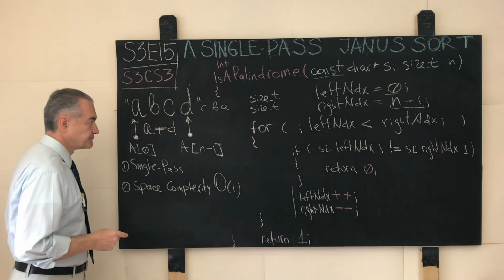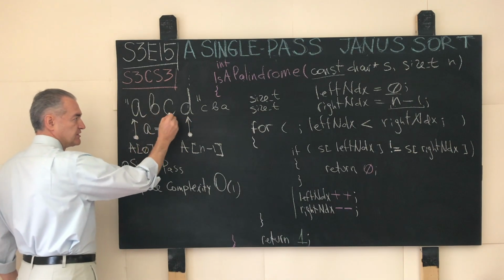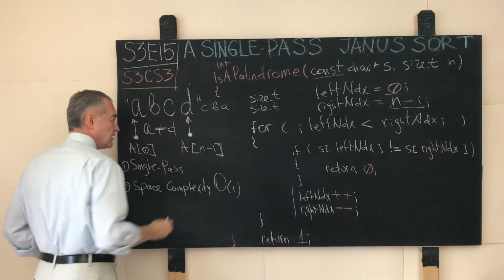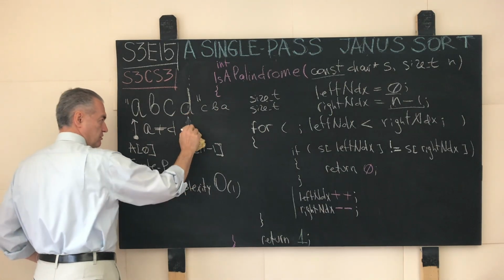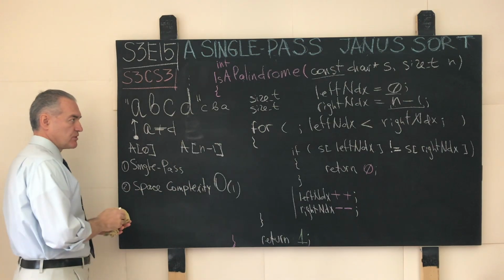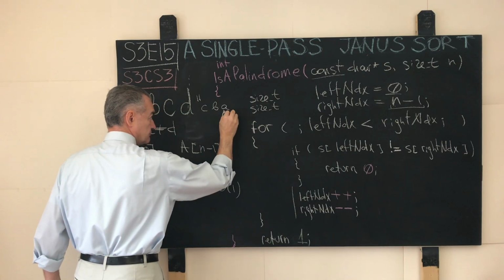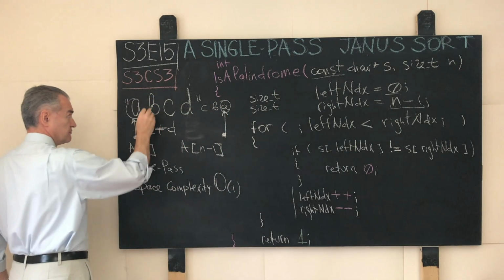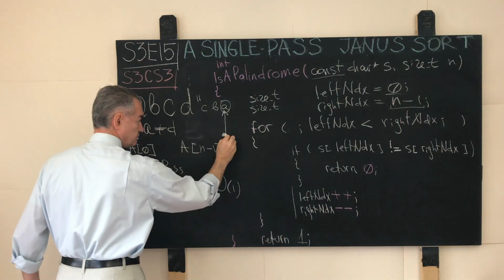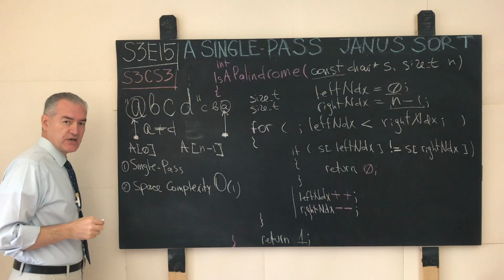However, let's say our input string looks as follows: A, B, C, D, C, B, A. At this point our right runner is positioned against the last character, and the two runners communicate with each other as I explained.